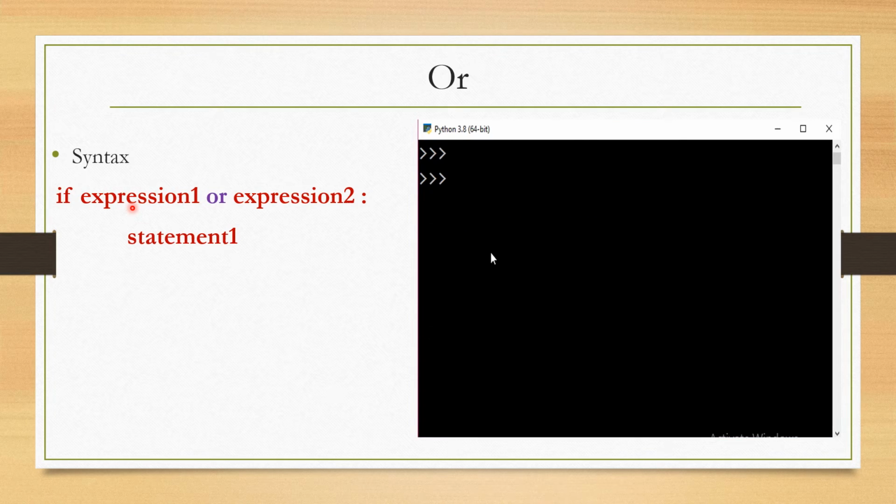Just like AND, the OR keyword is also a logical operator and it is used to combine conditional statements. So the syntax for this is: if expression 1 or expression 2. Means when we evaluate expression 1 and expression 2, if any one is true, then statement 1 gets executed. For example, A is equal to 200, B is equal to 22 and C is equal to 500, suppose.